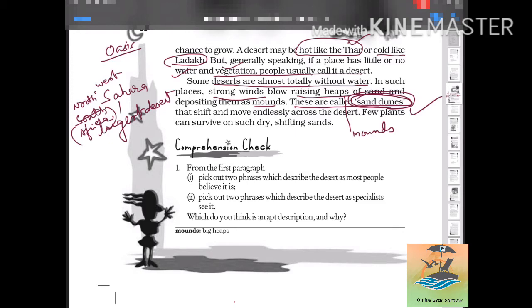The dunes shift and move endlessly across the desert, from one place to another according to the direction of the wind. So only a few plants can survive on such dry and shifting sand.